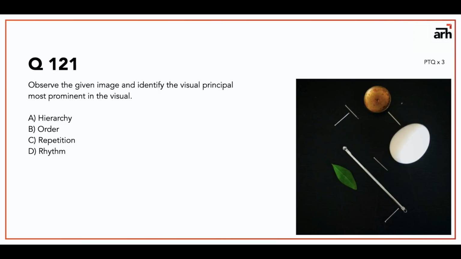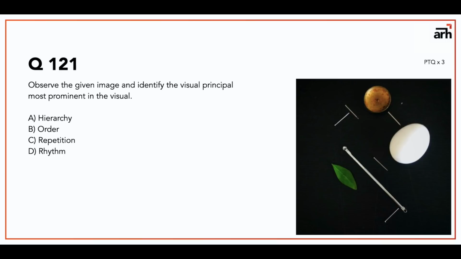There is no randomness in them. So that is known as order. So I would say that order goes first. A lot of people can argue that there can be hierarchy also, but hierarchy is a very clear indication of what to look at first, but in this case order is overtaking the hierarchy.